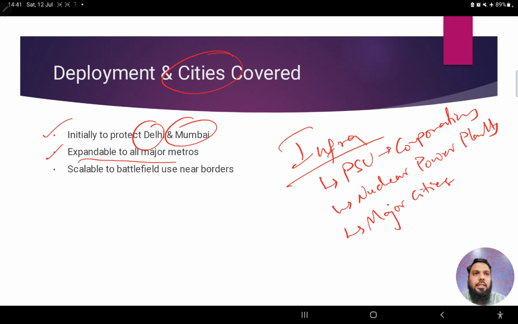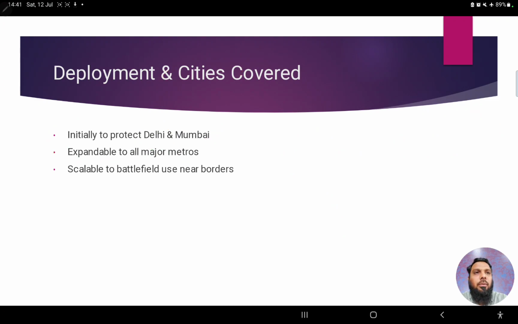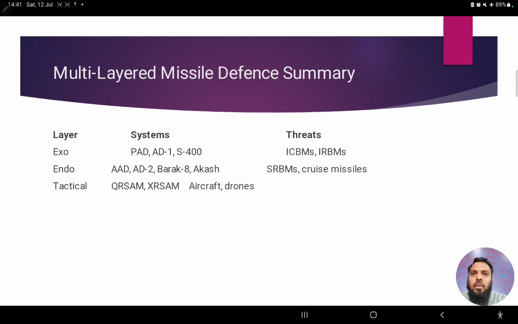So the deployment is also happening, and as we have just seen, we have a multi-layered missile defense system, right? So exo-atmospheric, endo-atmospheric. For exo-atmosphere, we have a long range missile. PAD AD1 is also a long range missile. S-400 is a missile system that we have bought from Russia.